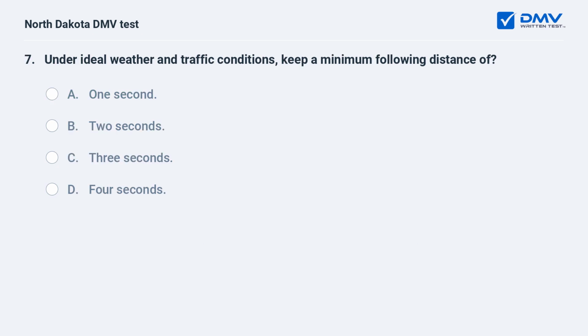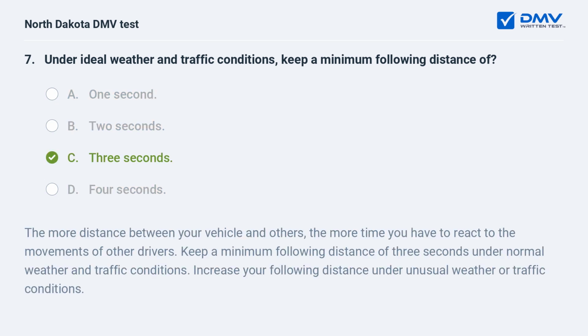Under ideal weather and traffic conditions, keep a minimum following distance of A, 1 second, B, 2 seconds, C, 3 seconds, D, 4 seconds. C, 3 seconds. The more distance between your vehicle and others, the more time you have to react to the movements of other drivers. Keep a minimum following distance of 3 seconds under normal weather and traffic conditions. Increase your following distance under unusual weather or traffic conditions.